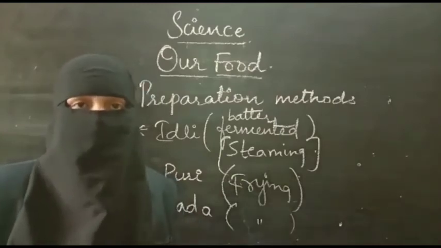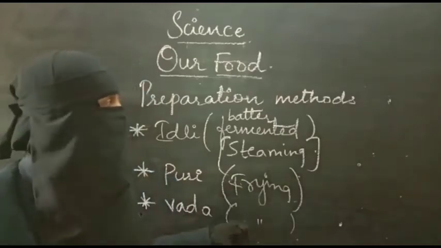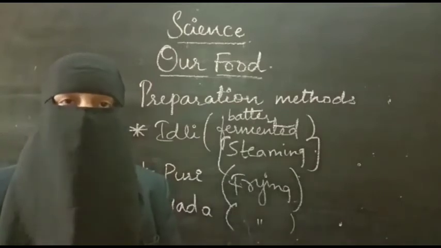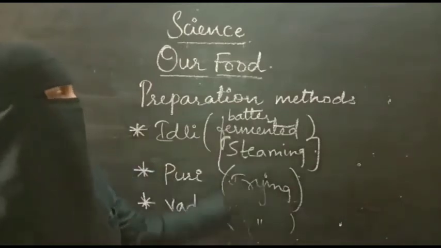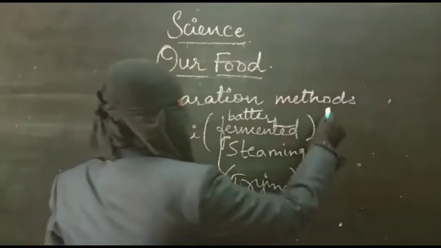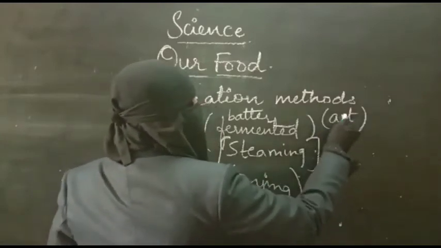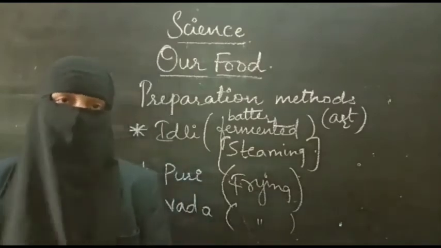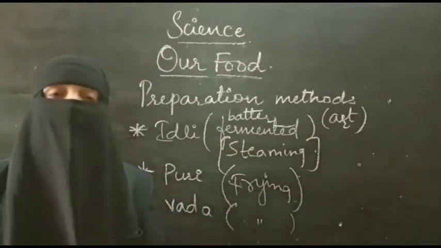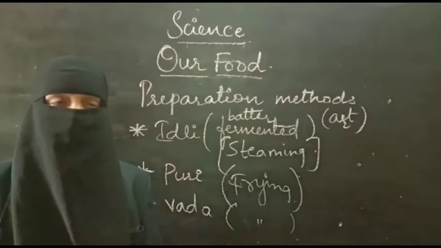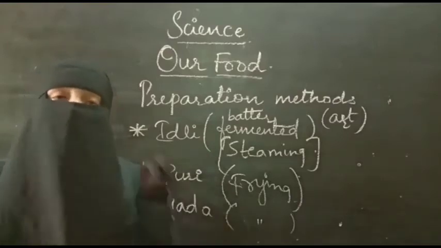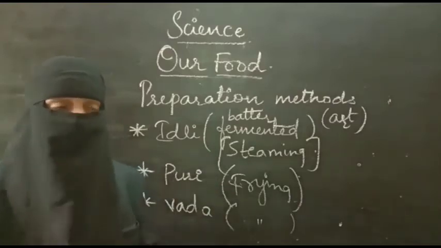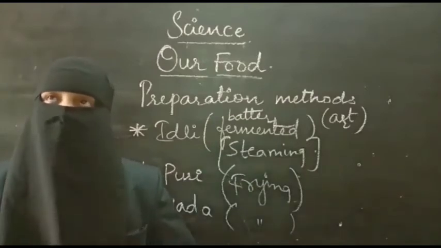First of all, it is not called idli. So preparation methods are important. Preparation is a kind of art. Not everyone can cook food properly. Some people learn and understand how to make it, and then the food becomes tasty. So cooking is also an art.